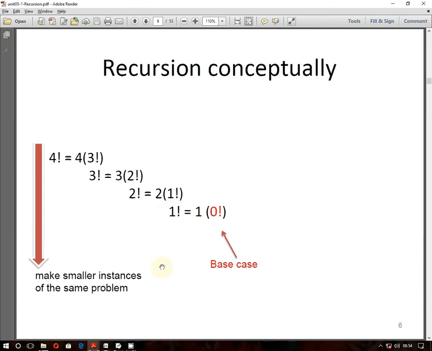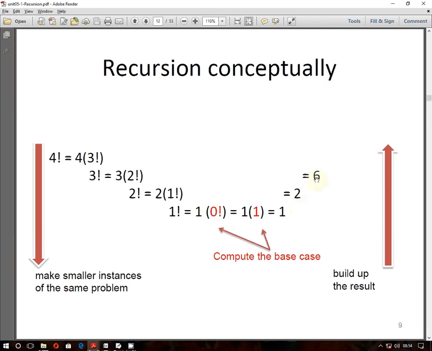Alright, come back here. Check it out. Factorial of 4 can be written as 4 into factorial of 3. Factorial of 3 can be written as 3 into factorial of 2. Factorial of 2 can be written as 2 into factorial of 1. Factorial of 1 is 1 into factorial of 0. 0 is the stopping condition. Okay, just check out. Then it will become 2, 1, then again compute 6, and then again it becomes 24. This is recursion.